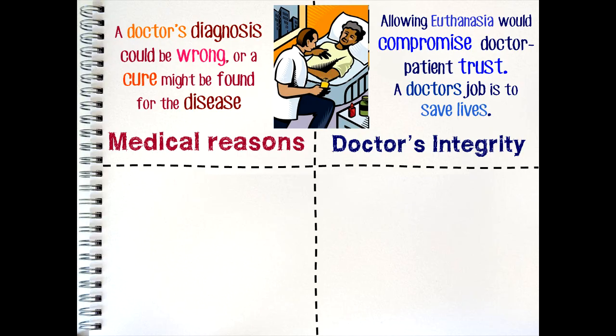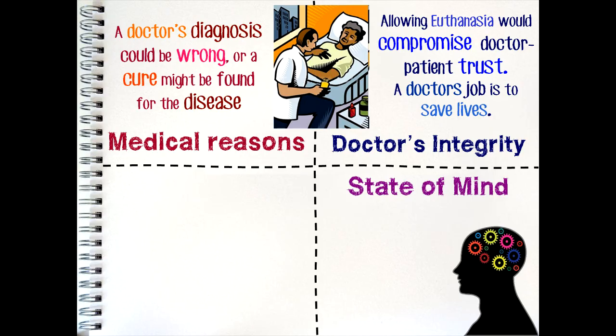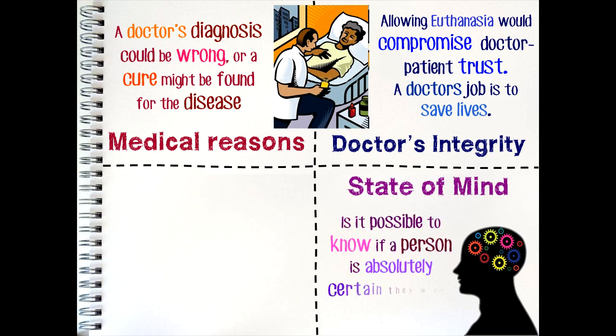Some people argue that it would never be possible to be absolutely certain that a person's request for euthanasia is 100% trustworthy. People who ask for euthanasia to be performed may not be in the right state of mind to understand what they are asking for. What if they would have changed their mind? Is there any way of knowing for certain a patient's wishes?